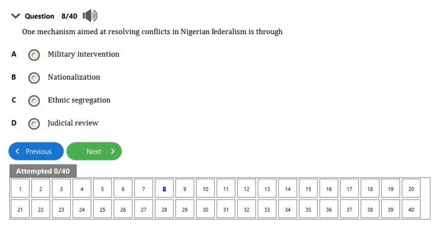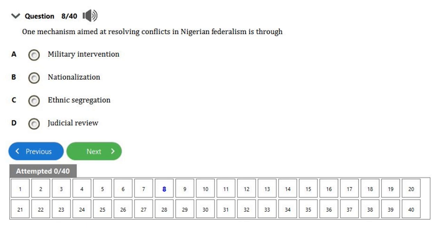One mechanism aimed at resolving conflict in Nigerian federalism is through dash. A. Military intervention. B. Nationalization. C. Ethnic segregation. D. Judicial review. The correct mechanism is judicial review, which ensures equitable representation and distribution of resources among the diverse ethnic groups in Nigeria. The right option to this question is option D.